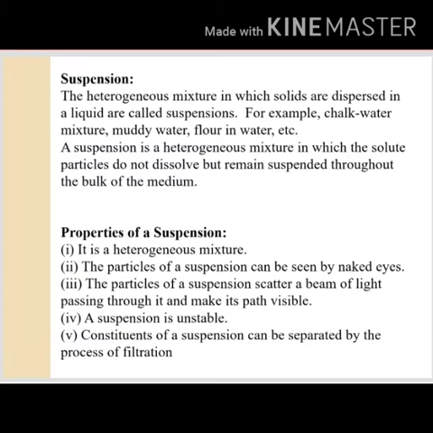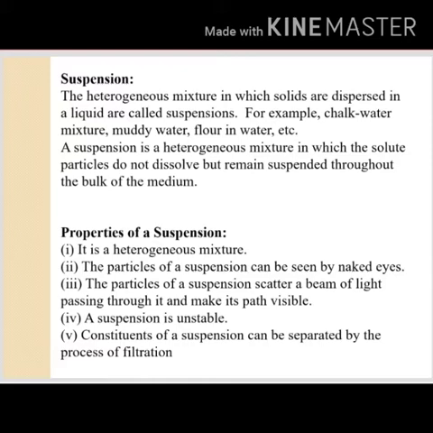A suspension is a heterogeneous mixture in which the solute particles do not dissolve but remain suspended throughout the bulk of the medium. Properties of a suspension. First, it is a heterogeneous mixture. Second, the particles of a suspension can be seen by the naked eye.